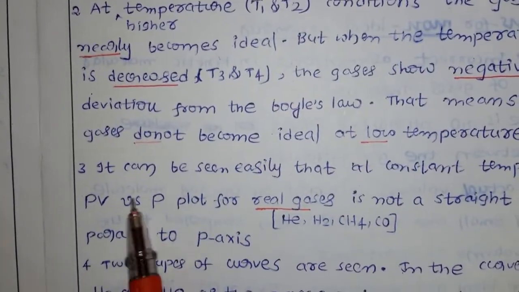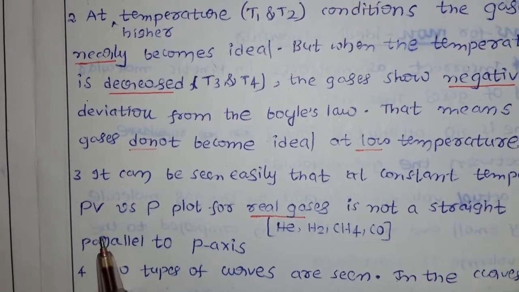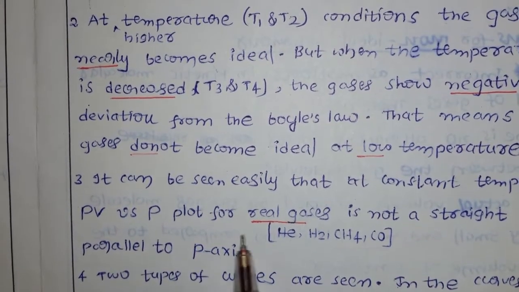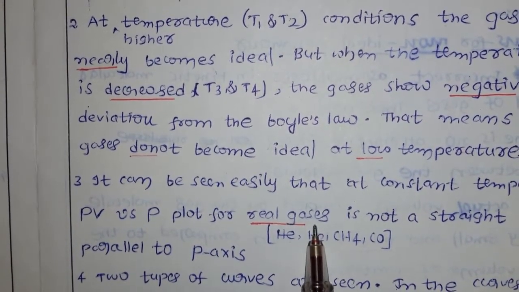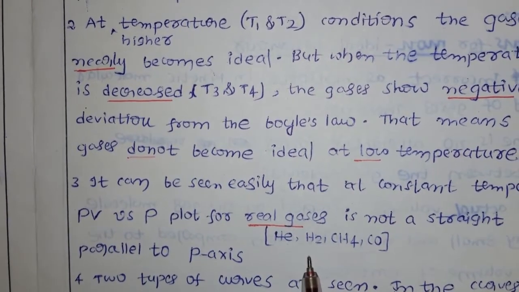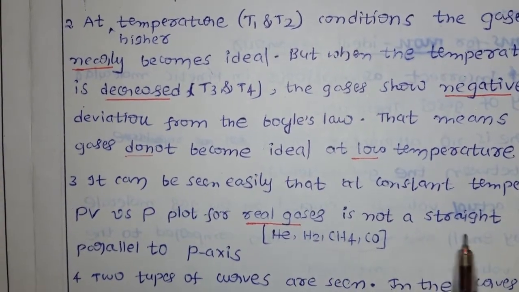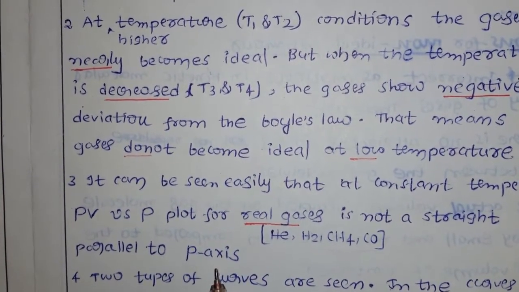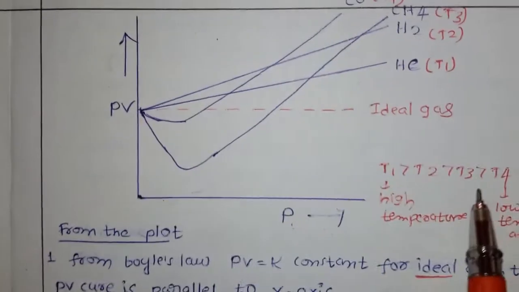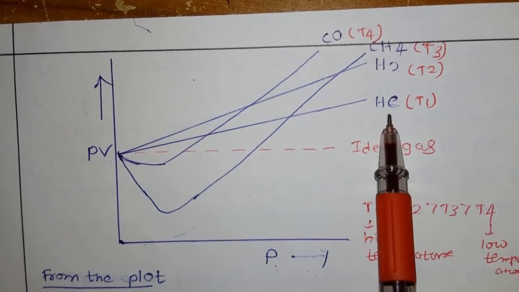It can be seen easily that at constant temperature, the PV versus P plot for real gases, here we are talking about real gases, and the examples we took are helium, hydrogen, methane, carbon monoxide, is not a straight line parallel to the p-axis. Now here in the plot we have four gases, those are the real gases.